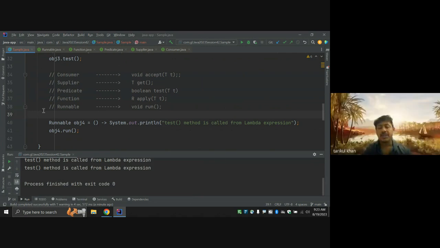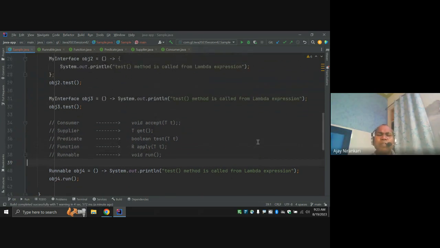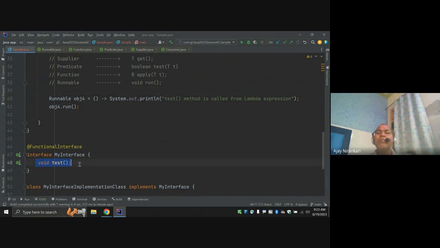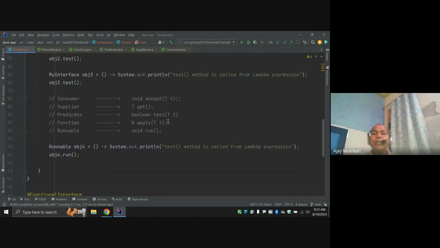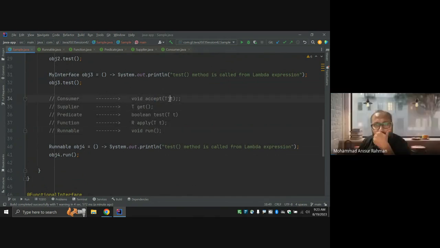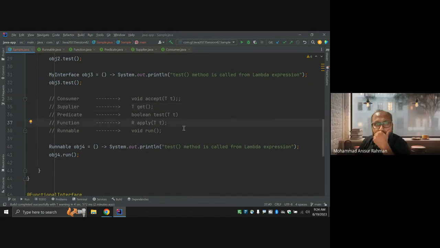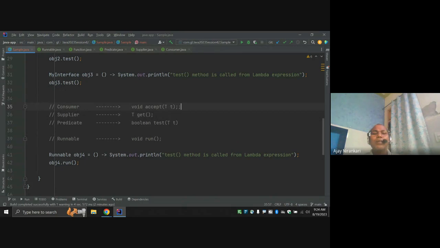Now, do we need to memorize each one? No, don't memorize. Just after using them, they come to mind automatically. Just think about the method you are going to write. What is my method? It takes some input and returns some output, or takes no input and returns no output. Finally, these combinations can exist: take input and return no value, no input but return a value, or take input and return some value.